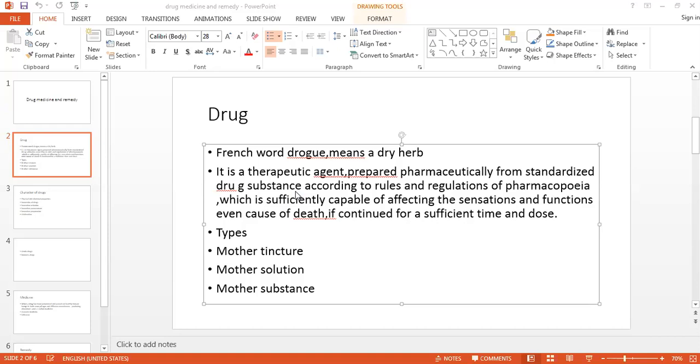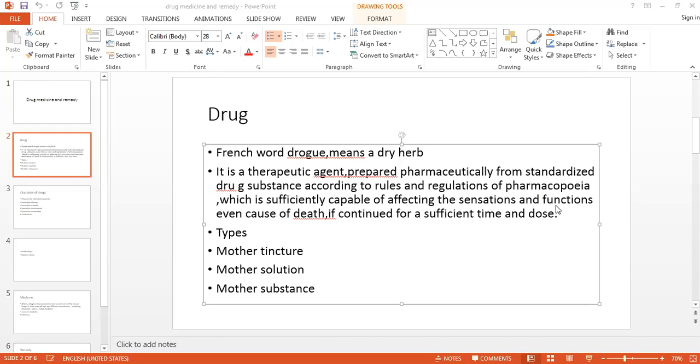So all the standardized and systemic analysis, all the standardized processes that drug has completed, that substance we can take, but according to rules and regulations of pharmacopoeia. So if the plant is Azadirachta indica, then we will take only the leaves of that plant. The part which we are using is also given in the pharmacopoeia, which is sufficiently capable of affecting the sensations and functions.